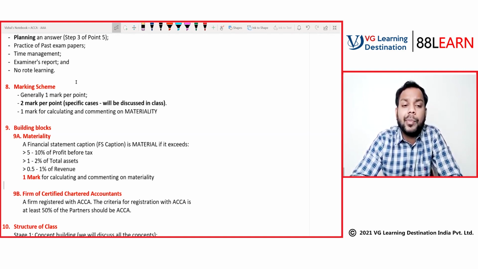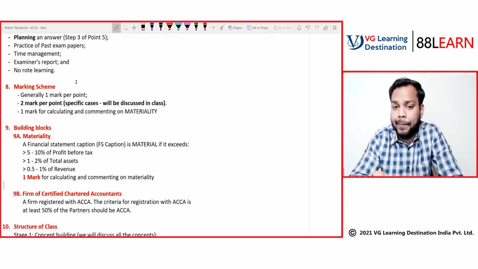All these are financial statement captions from a statement of financial position perspective. Now coming to statement of comprehensive income, it's revenue, purchases, changes in inventory, cost of sales, depreciation, payroll, or other expenses. All these are financial statement captions. I assume you already have knowledge of this from the AA paper. Now, a financial statement caption is material.